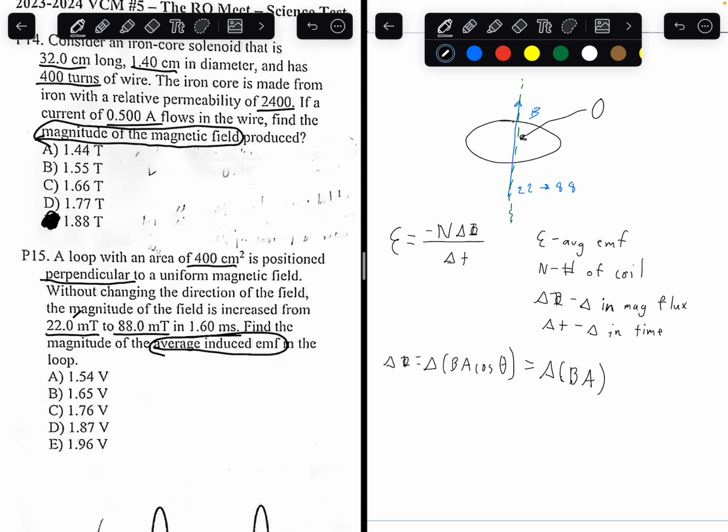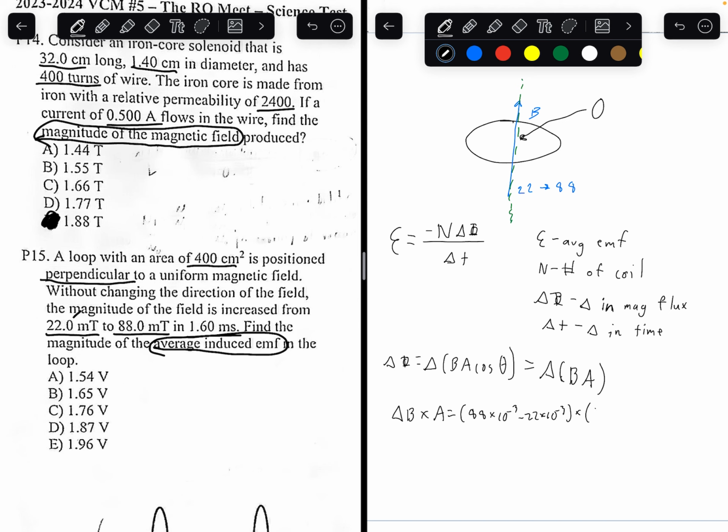So that means that's just change in magnetic field times the area. So the magnetic field is from 88 microteslas to 22 microteslas. And the area is 400 centimeters squared. We want to convert that into meters squared, because remember, area is standard in meters squared. Magnetic field is standard in Teslas.